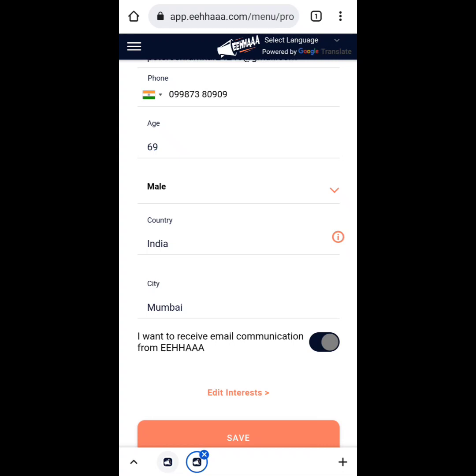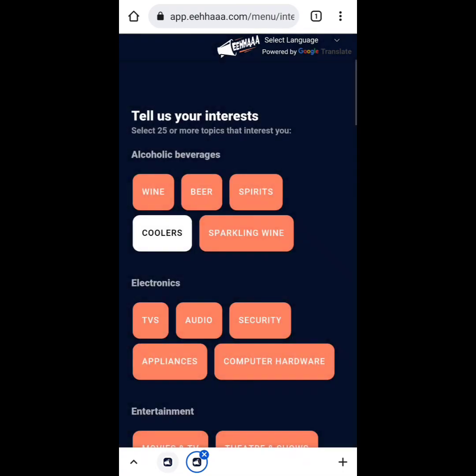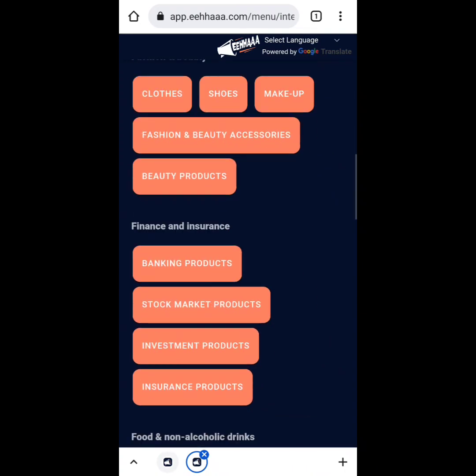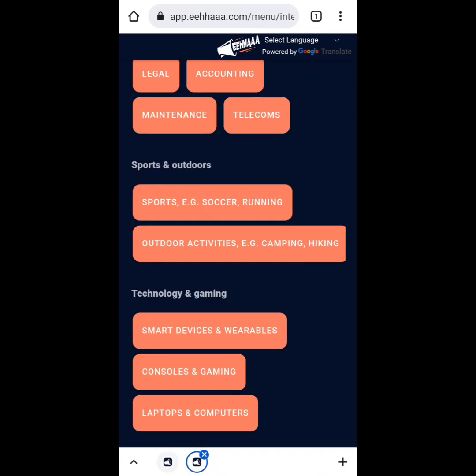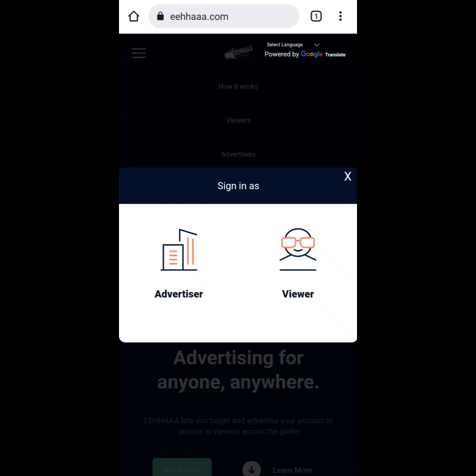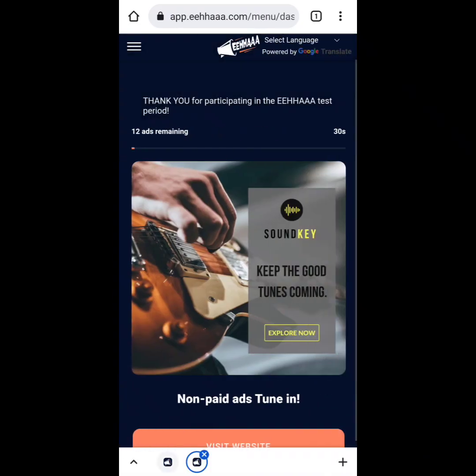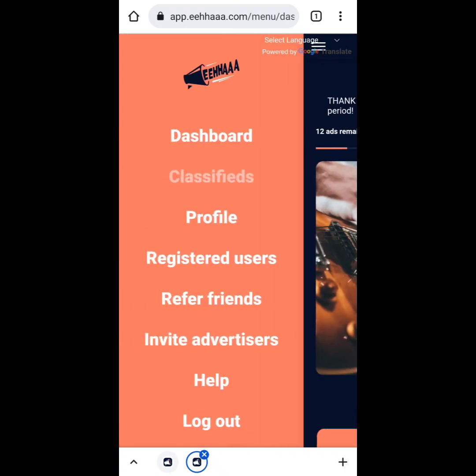Still, if you find that the ads are not coming, then go to interest, edit interest. You can make it less or more, and again click on OK. This way the ads will come to you. Now see, ads are coming for me. There is one more option.